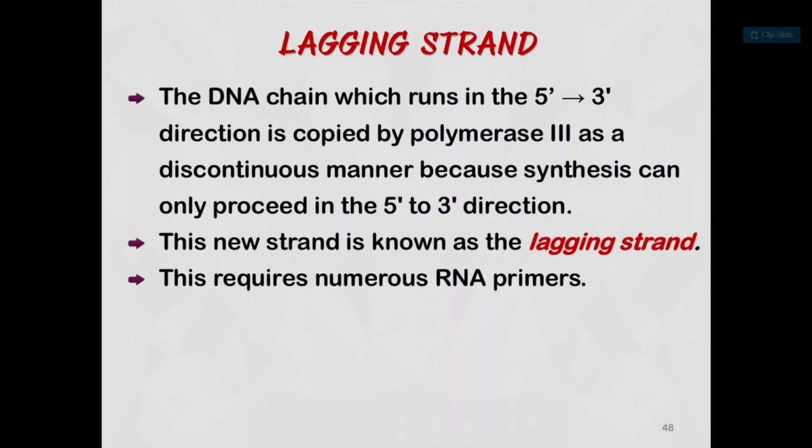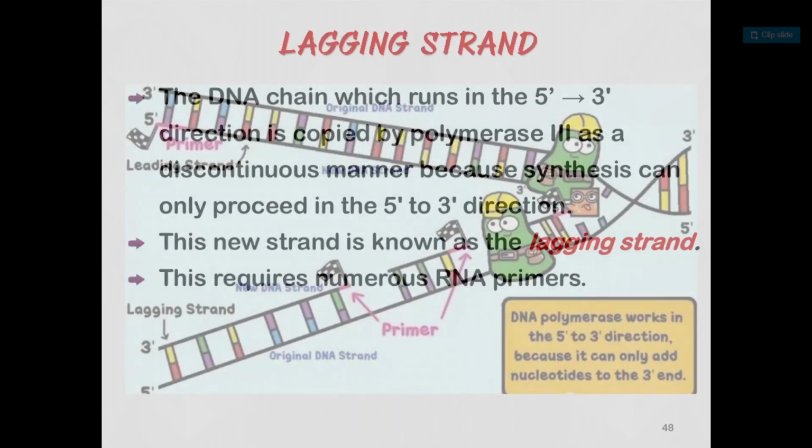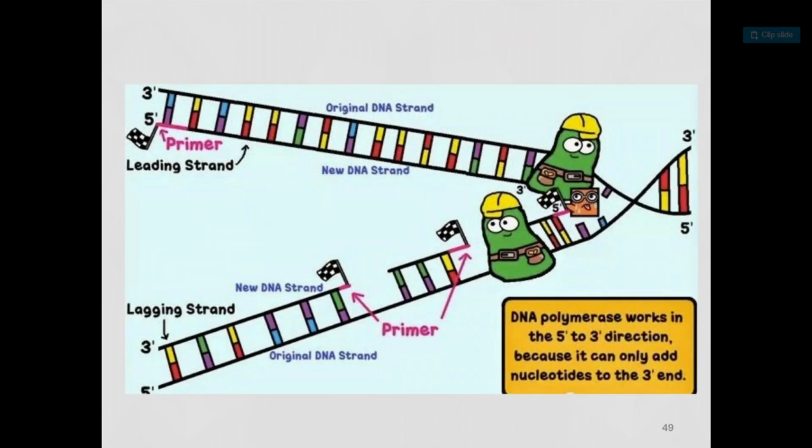This new strand is known as the lagging strand. This requires numerous RNA primers. The strand which requires numerous RNA primers and has Okazaki fragments is called the lagging strand. See here, this is the lagging strand and this is the leading strand. In the leading strand, growth is continuous in a single direction. Here fragments are there, so this is the lagging strand.